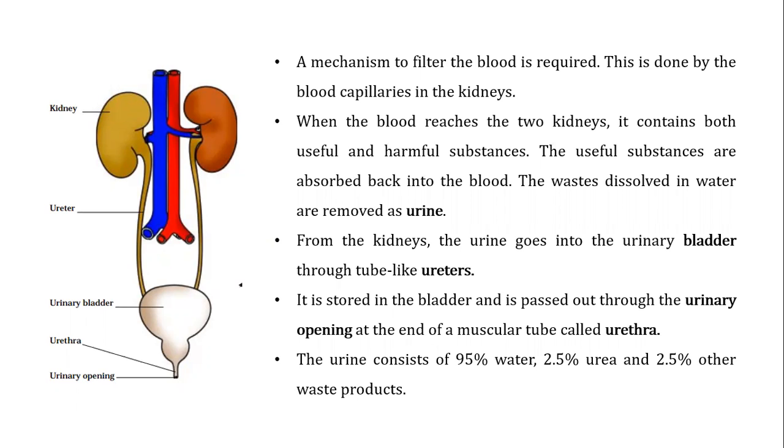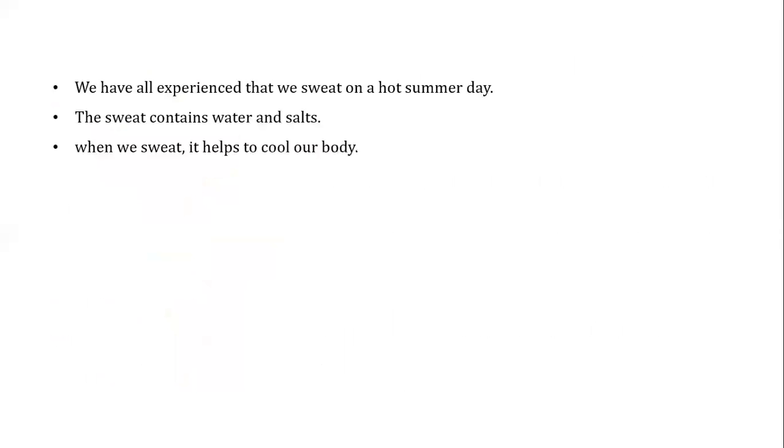Okay, so first of all, let's discuss here about the urine only. In this urine we can say there must be 90 to 95% water also. So 95% of water will be there, 2.5% of urea, and only 2.5% of other waste products will be there in the urine. So this was about urine.